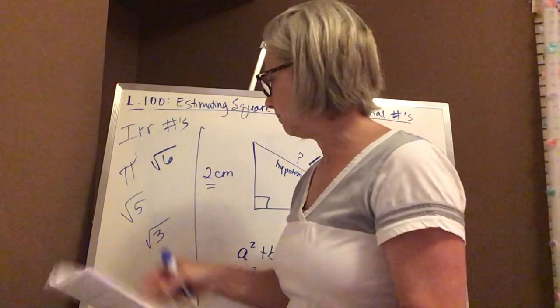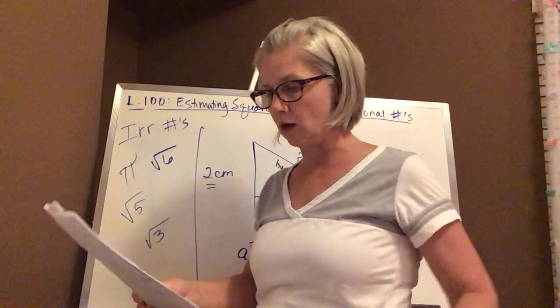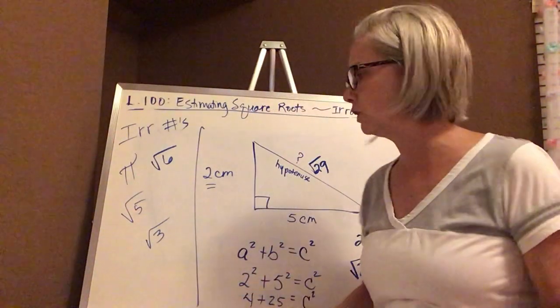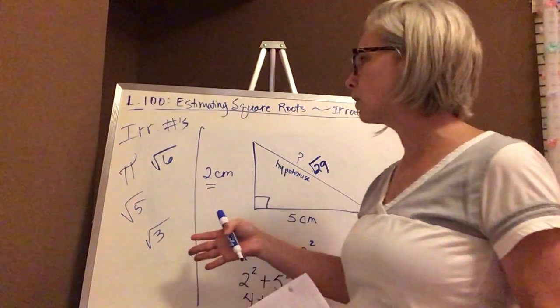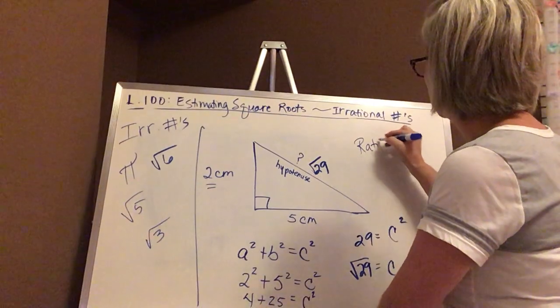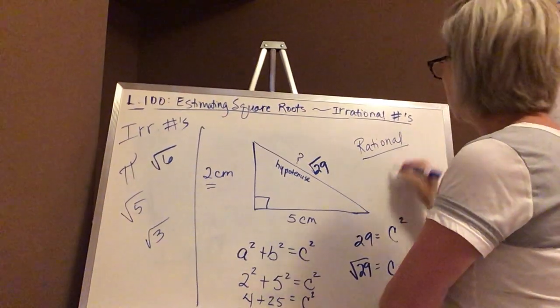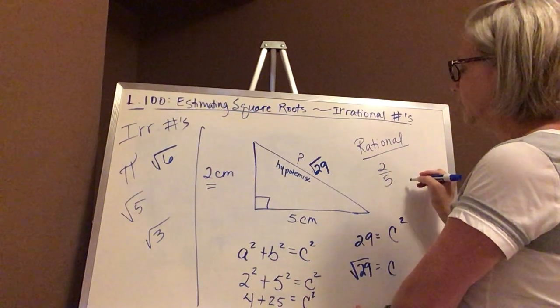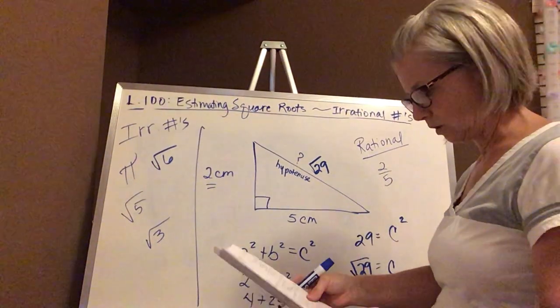Numbers that we can list that are not perfect squares. Okay, so keep in mind they cannot be expressed as a ratio of two integers. Remember, rational numbers were numbers that could be expressed as a ratio. So we could have 2/5. Remember? What else could we have done?